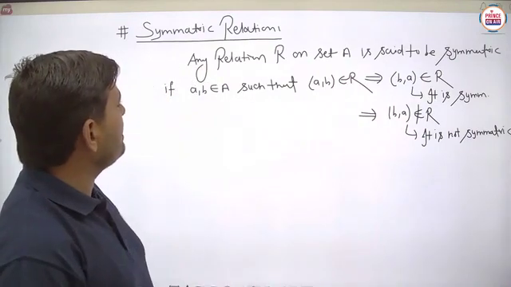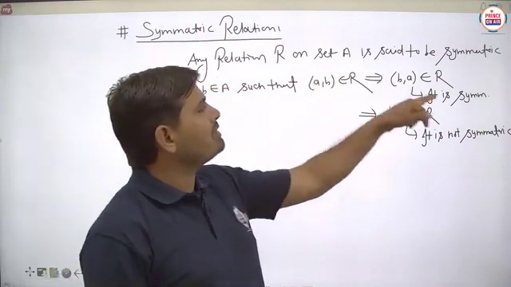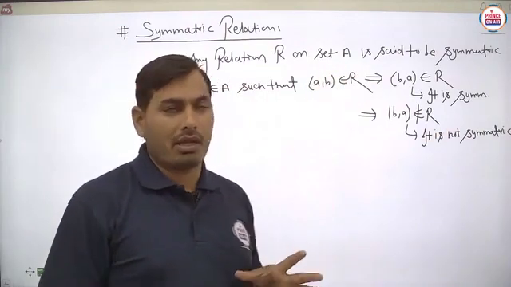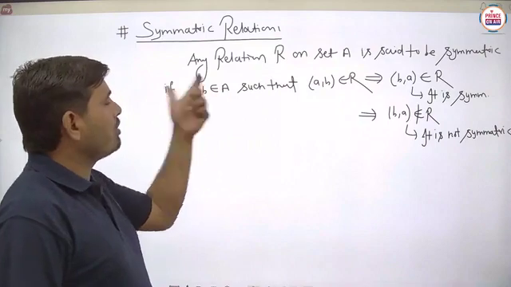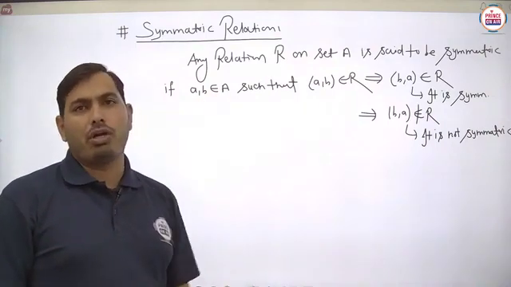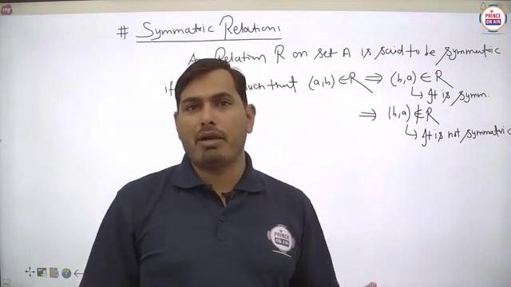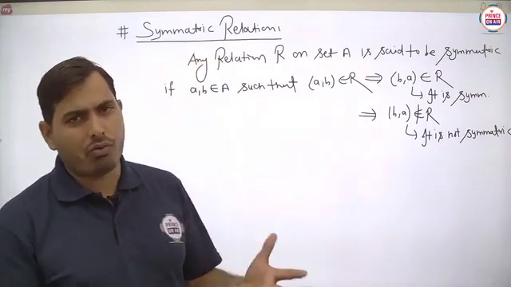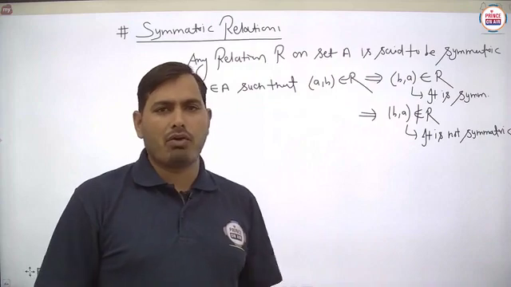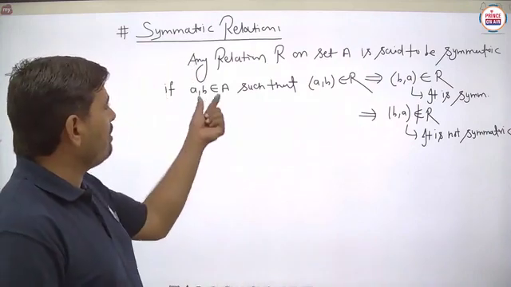Basically, what we are saying is that any relation R on set A is said to be symmetric if (a, b) belongs to A, meaning we are taking two different elements. You can take the same element also, but for the same element the relation is always found to be symmetric. That's why we always take different elements a, b.